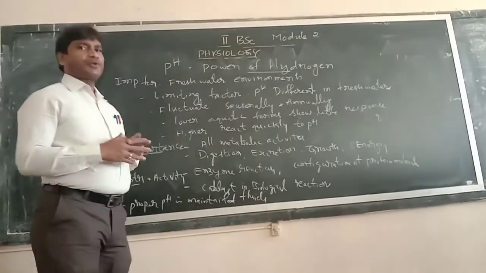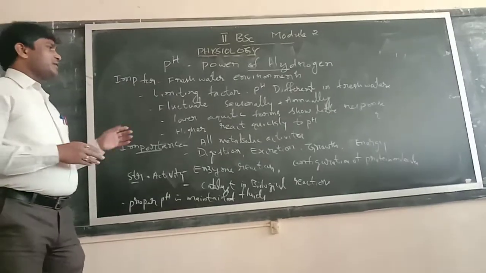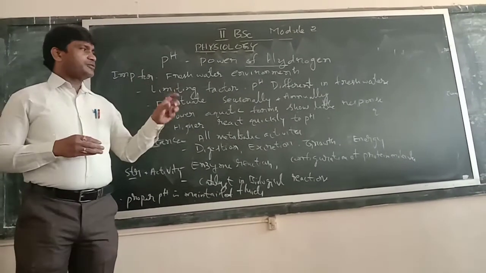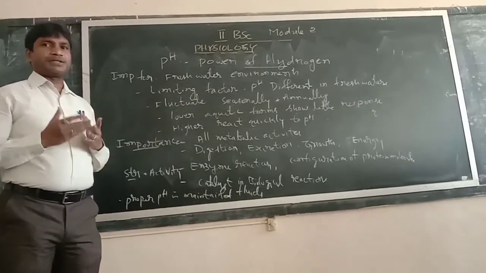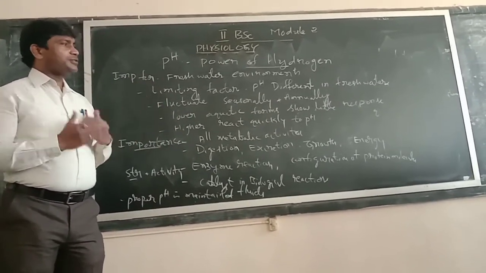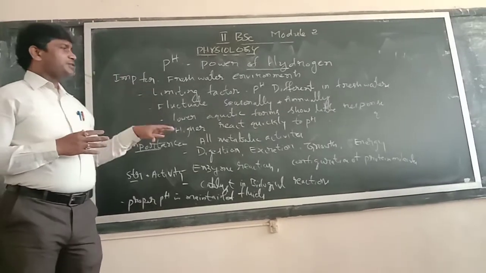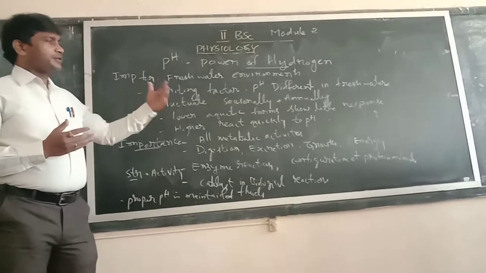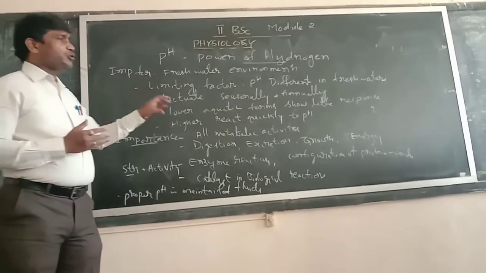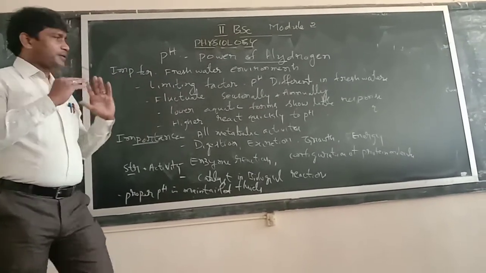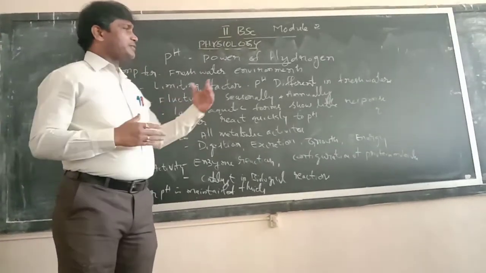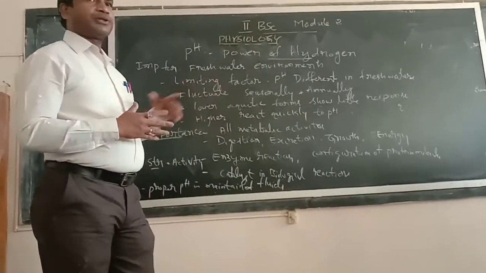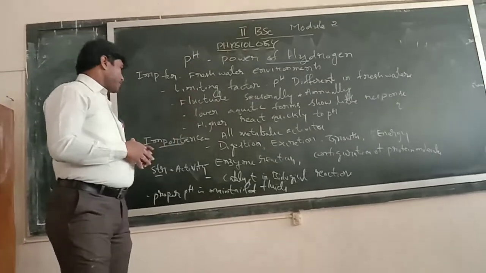And for energy production, the maintenance of the pH is very much important. Energy is produced after the food is metabolized or digested. And the digestion and the absorption of the food and other things again depend upon the pH. After the production of food materials, energy is produced, and for the production of that energy again a particular pH needs to be maintained.